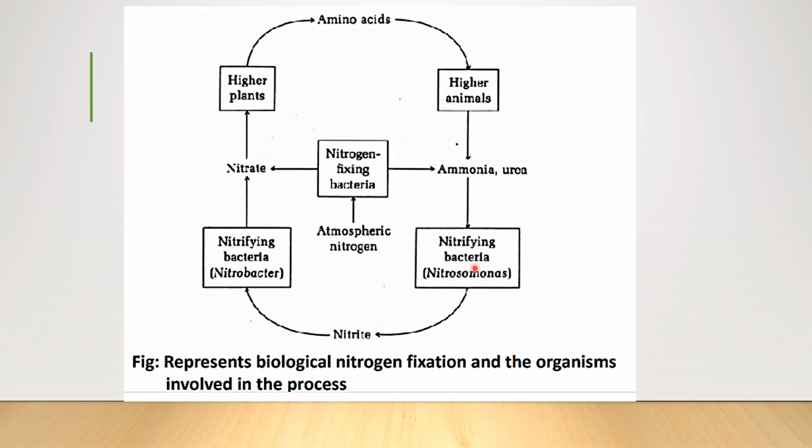Which in turn can be acted upon by nitrifying bacteria that convert them into nitrites. That is the Nitrosomonas, it converts into nitrite. Then Nitrobacter, which is the nitrifying bacteria, converts into nitrate, and this nitrate can again be taken up by higher plants. You see, even these nitrogen fixing bacteria can fix the atmospheric nitrogen. So this is the simplest representation of biological nitrogen fixation and the organisms that are involved in it.